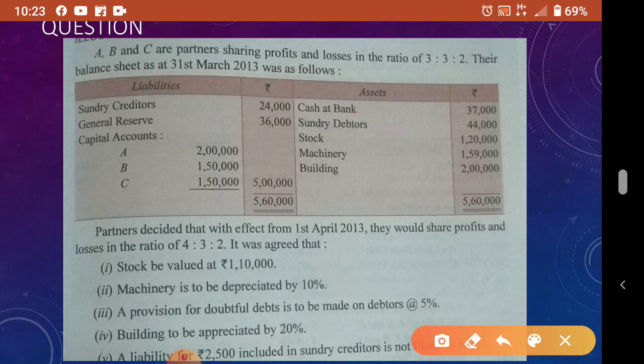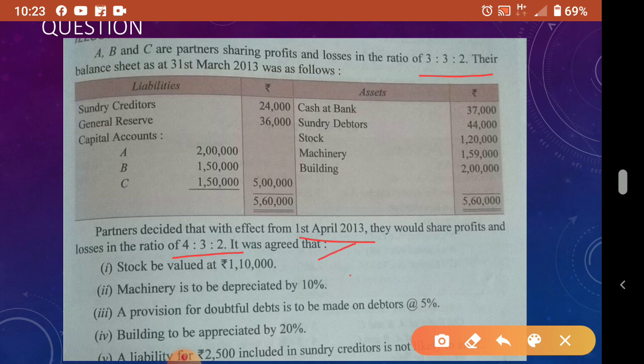Then cash at bank, sundry debtors, stock, machinery, building. Understood? Now partners decided that with effect from 1st April 2013 they would share profits and losses in the ratio 4:3:2. Their ratio was 3:3:2, but from 1st April 2013 onwards they decided that their ratio is 4:3:2. So ratio change is happening.